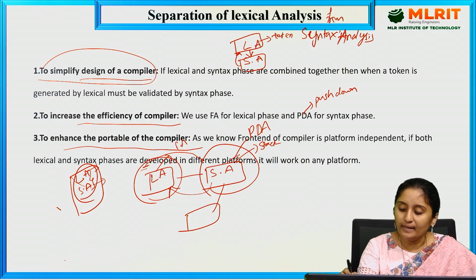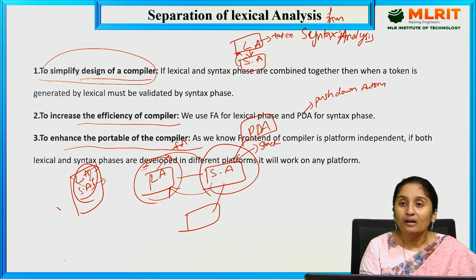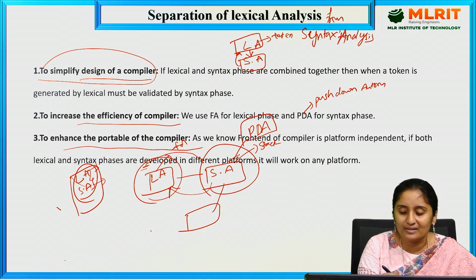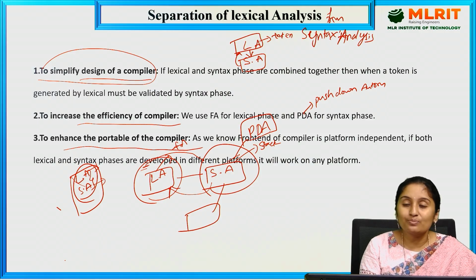If I combine both finite automata and push down automata, which is the best one? PDA is the best one. But the finite automata will generate only patterns, and it generates the patterns very fast. The push down automata takes more time to generate these patterns, or rather the tokens. The push down automata can be used for the context free grammar and to handle the stack, and it takes very little time for that.